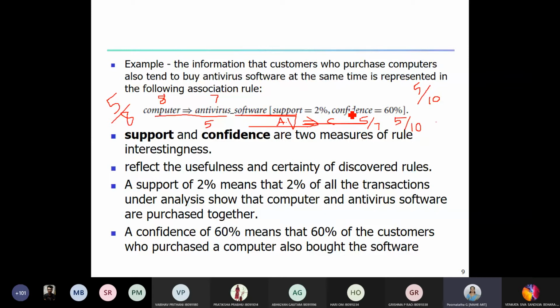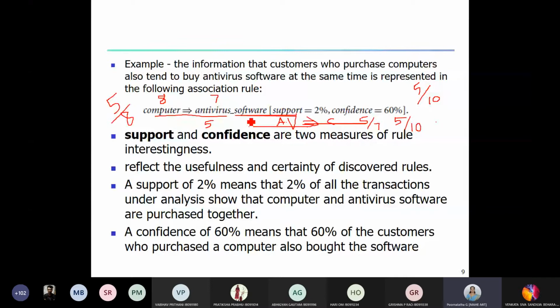Similarly, there are 5 customers who have purchased both of these items. It means out of 7 customers who purchased antivirus software, 5 have also bought computer. The other 2 customers who purchased this software did not purchase computer. Similarly here, 8 customers have purchased computer and 2 customers do not have computer in their basket. And out of these 8 customers, 5 also purchased antivirus software and the remaining 3 did not purchase this particular item, antivirus software.